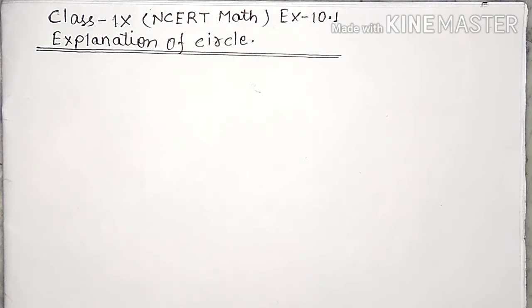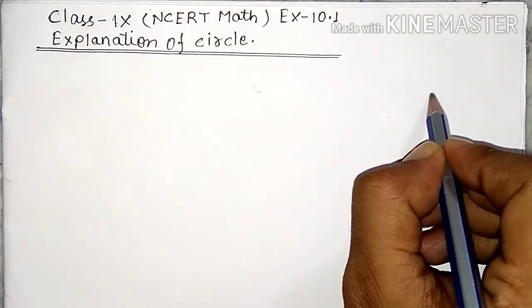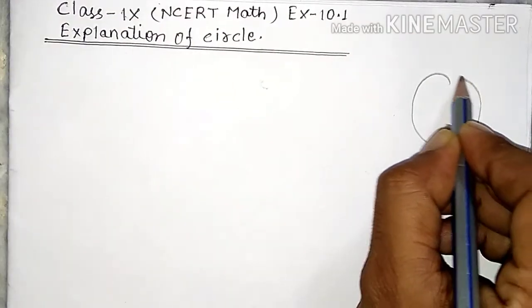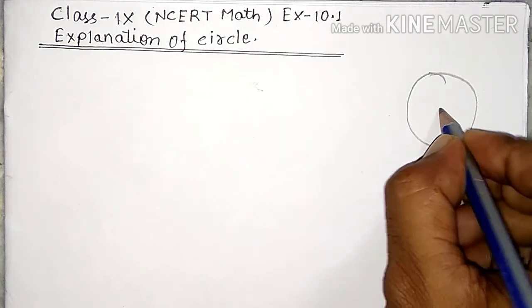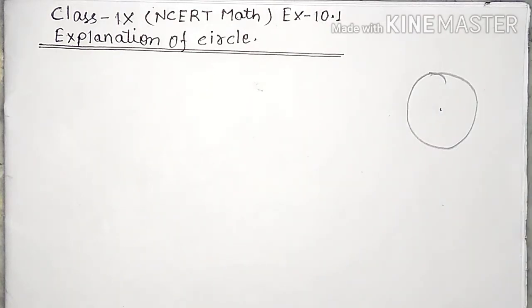A circle is a collection of all the points in a plane which are at a fixed distance from a fixed point in a plane. This is a circle, and this is the center of the circle.